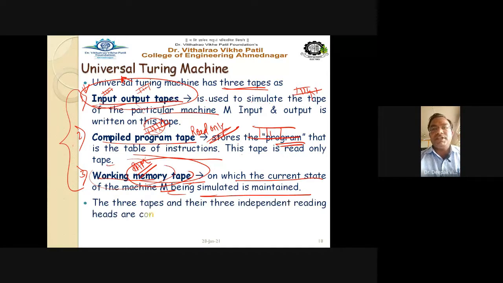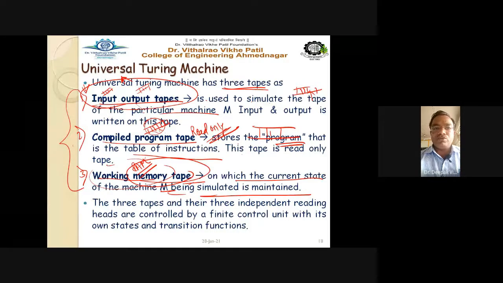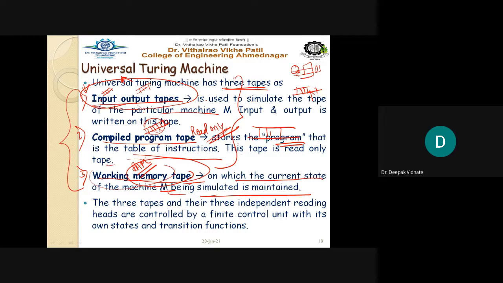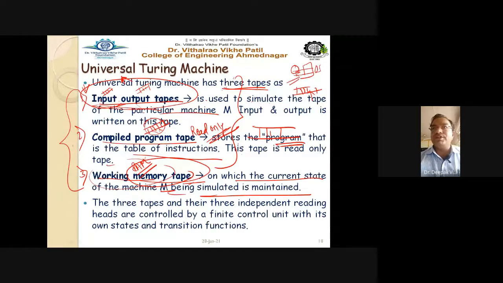The three tapes and their three independent reading heads are controlled by a finite control unit with its own states and transition functions. So see here, we have our processor, our main memory, our operating system. All these we can say are the electronic part invented for the computer system. But this is actually the basic concept of your computer.